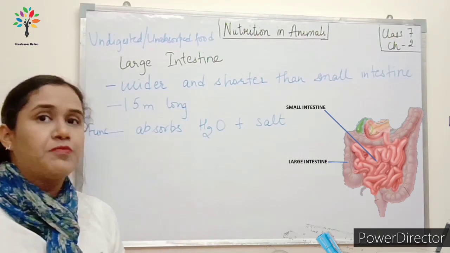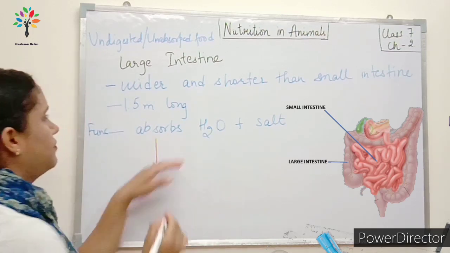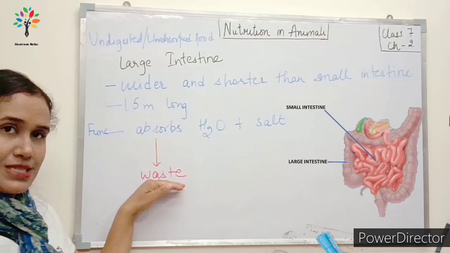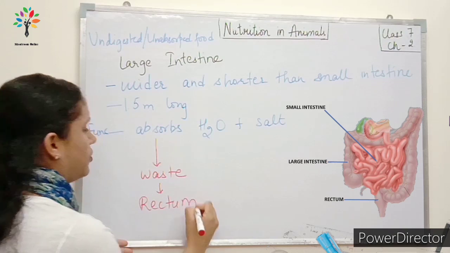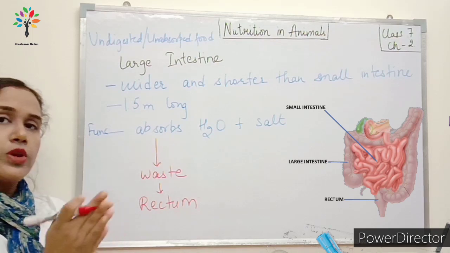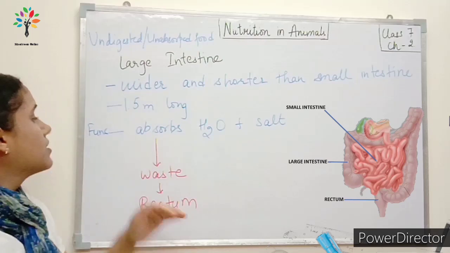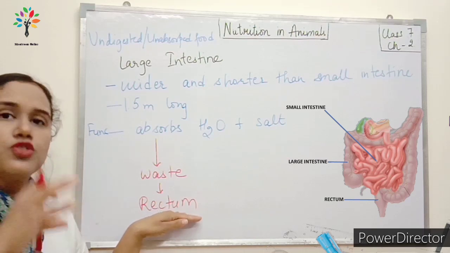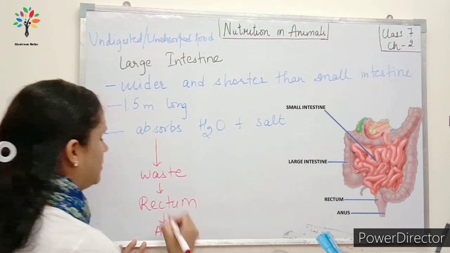Now what is left behind is the waste. Okay, so अब इसके बाद after absorbing water and salt, we have the waste which is left, and this waste enters the rectum. Fine. Rectum में what is the function of rectum? There is only one function for rectum here, that it has to store the waste until it is eliminated through anus. ठीक है, so rectum में it gets stored for some time and then it is ejected or eliminated through the anus.